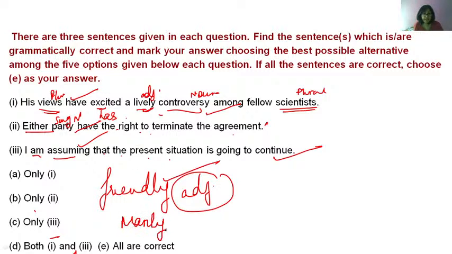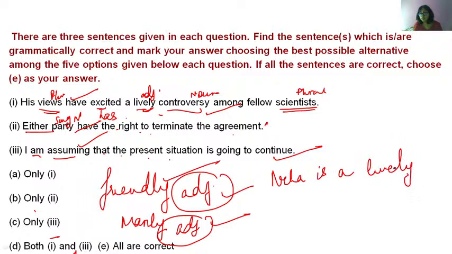Manly is an adjective. Similarly, lively. Suppose I say Neha is a lively person, which means what? Neha is very happy. She makes everyone happy. Okay, so lively is an adjective.